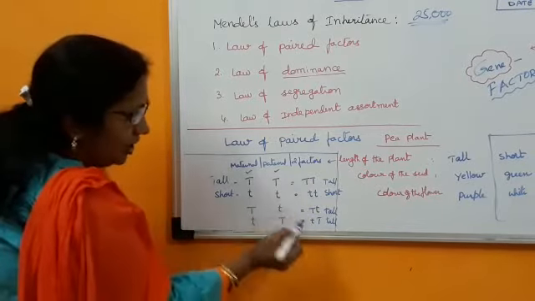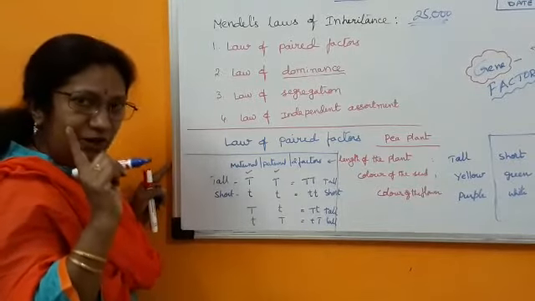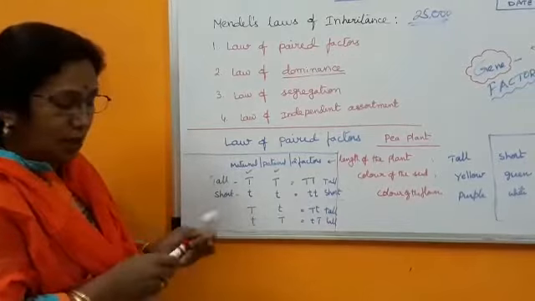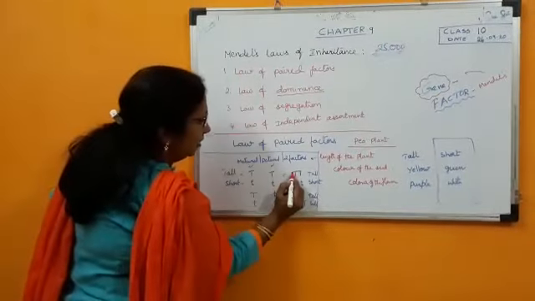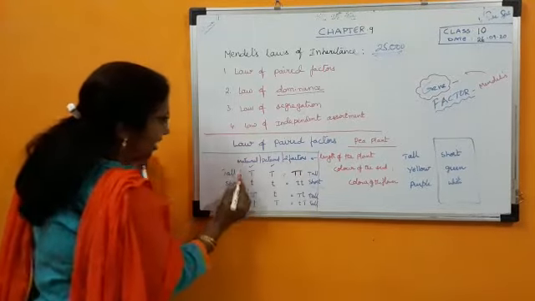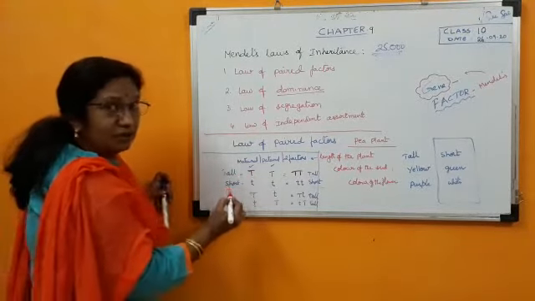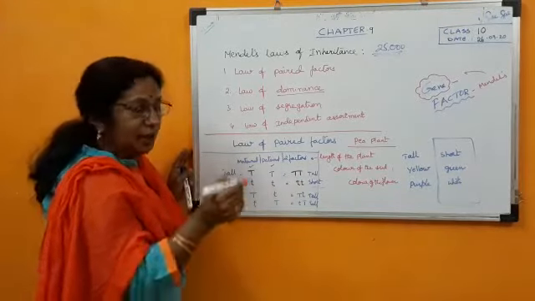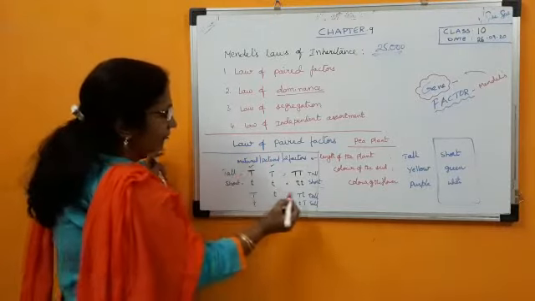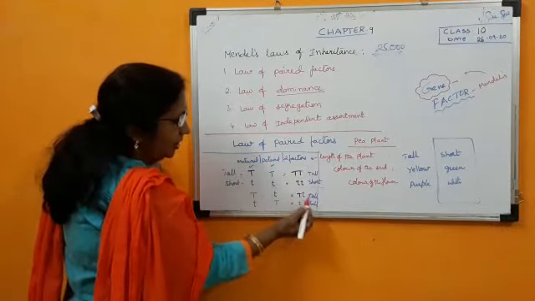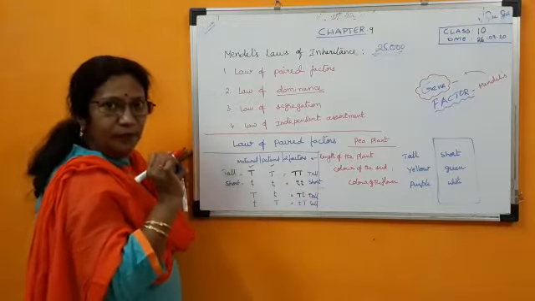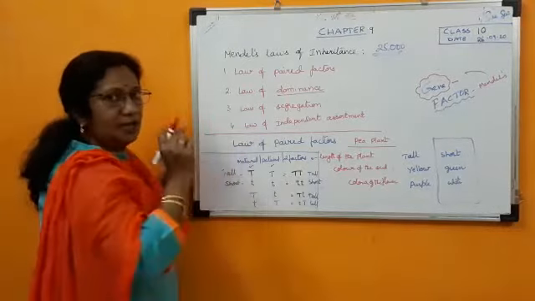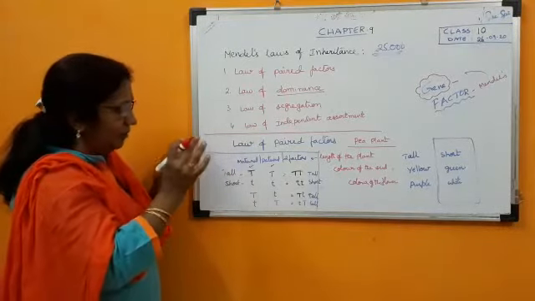Now, if you observe this carefully, you can tell that only in one condition is the shortness visible. What is that condition? Mendel thought of the letters I am representing as factors. Only when both factors are small letters is the shortness visible. Even if one factor is a capital letter, it shows tallness only. So what is this law called? The law of dominance.